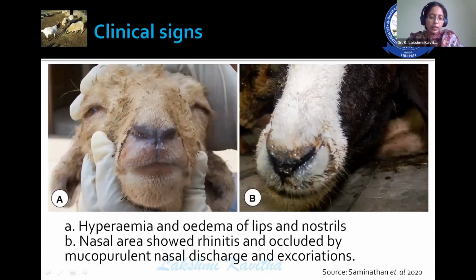When we observe the clinical signs of the disease, the incubation period of bluetongue is less than 1 week, and the animal shows general clinical signs such as a rise in body temperature to 40.5 to 41 degrees centigrade for about 5 to 6 days, nasal discharges, salivation, and reddening of the buccal and nasal mucosa. Moreover, swelling or edema of the face, hyperemia and edema of the lips and nostrils are all observed in bluetongue. There are watery discharges, and these turn into mucopurulent discharges because of secondary bacterial complications.